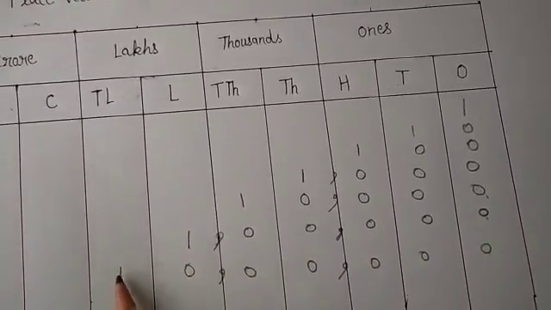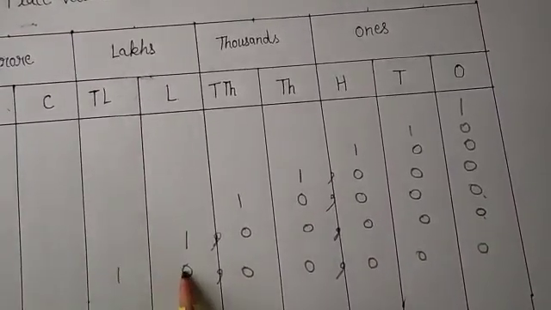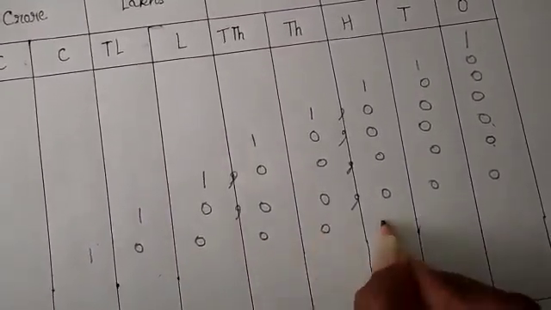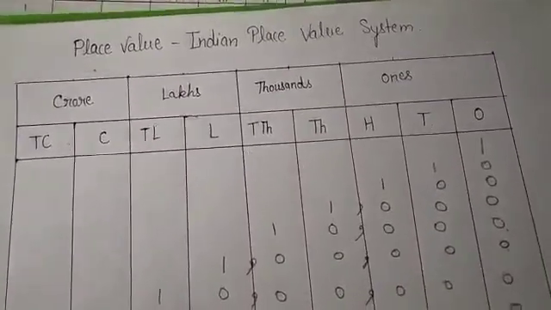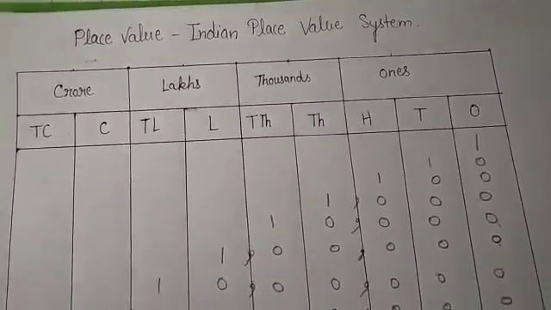This is 10 lakh. So 10 lakh, and similarly 1 crore. Now where can we place the commas? Between crore and lakh period and between lakh and 1000 period, and between 1000 and ones period. So this is the Indian place value system. Now let us do some questions.